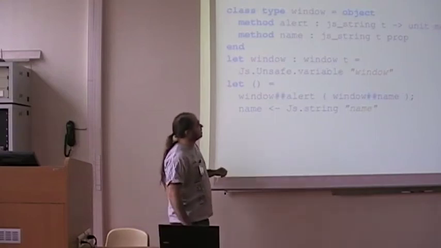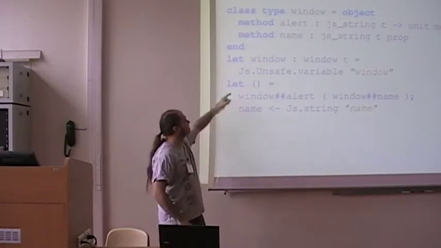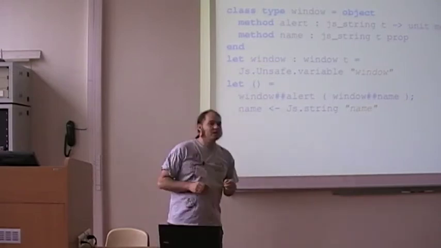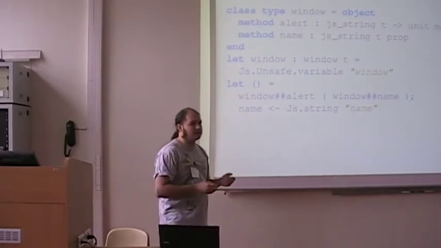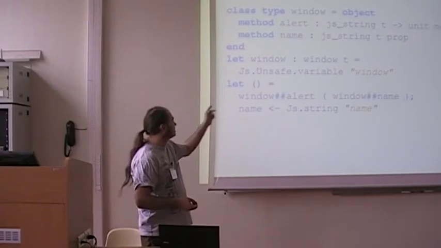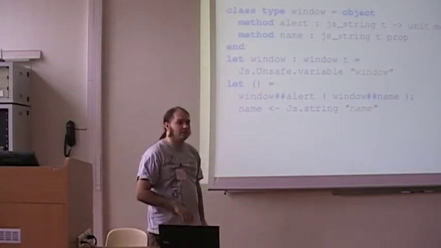So if you want to access a variable in JavaScript, you have to tell its type. So for the JS variable, you say that the variable exists, use it, and it has that type. So the type of that is a string.